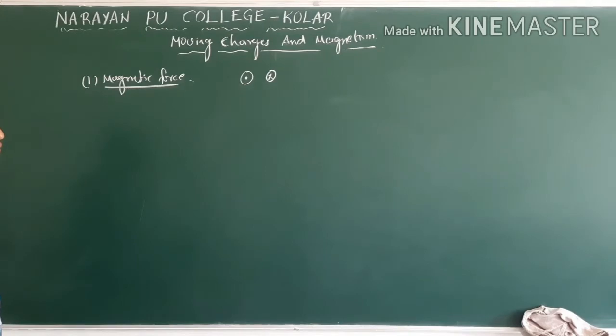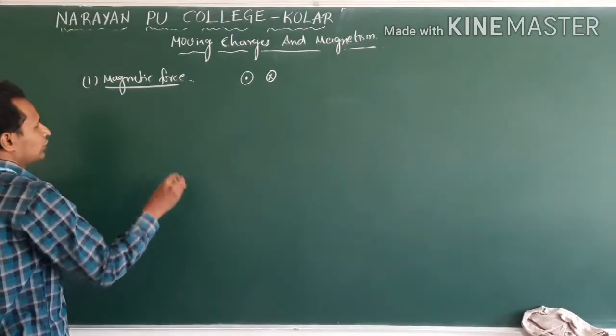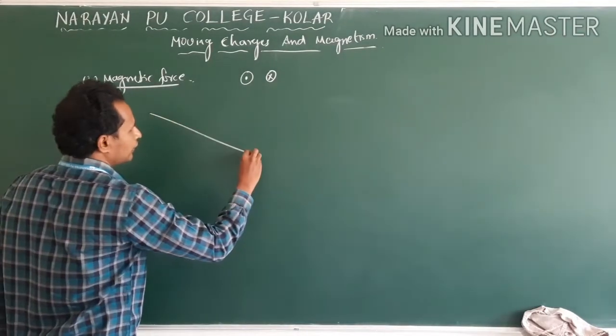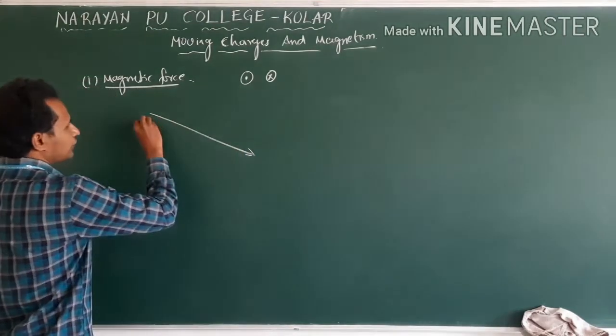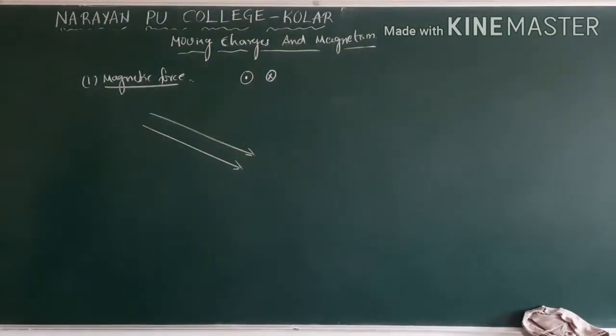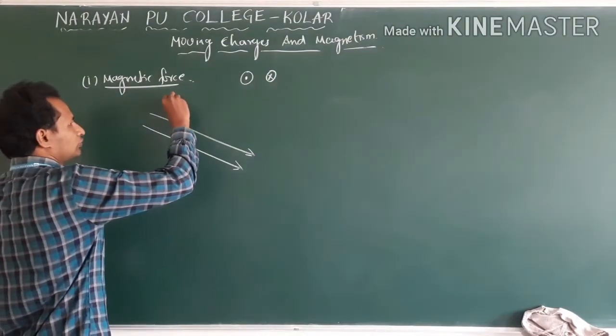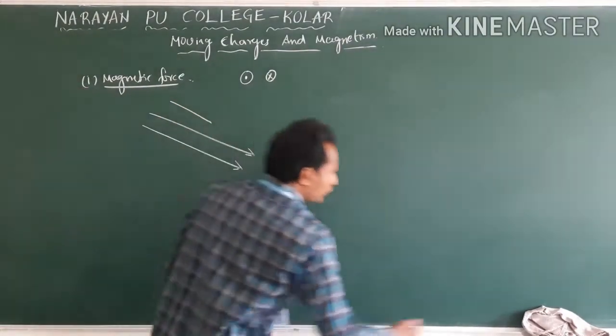Now, to understand, I am taking the magnetic field in this direction. Or instead of that, we will take it this way.